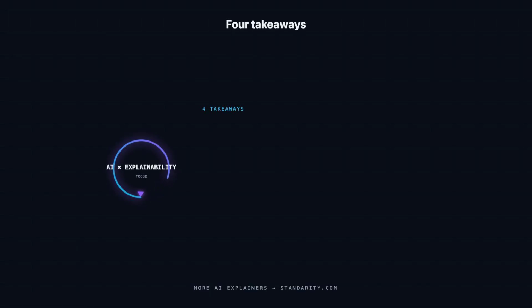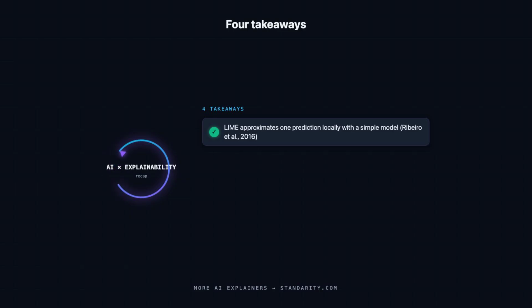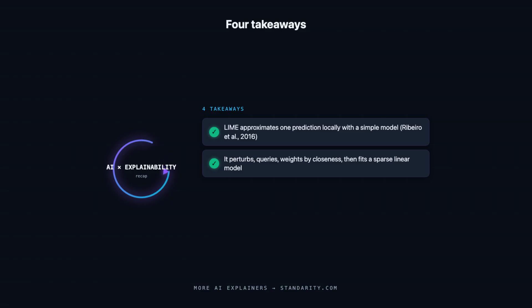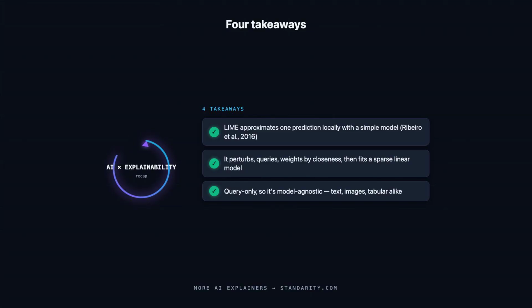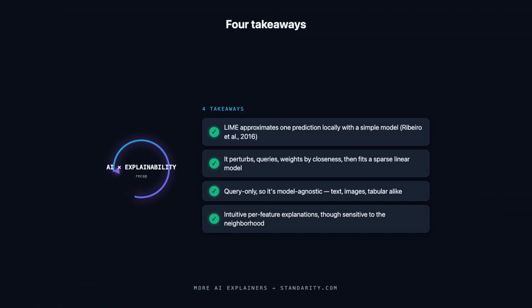All right, let's lock in the essentials. LIME explains a single prediction of any black box model by approximating it locally with a simple, interpretable model, from Ribeiro and colleagues in 2016. It perturbs the input many times, queries the model, weights the samples by closeness, and fits a sparse linear model to that local dataset. Because it only queries predictions, it stays model agnostic and gives intuitive per-feature explanations, though results can wobble depending on the perturbation and neighborhood. Get LIME, and even the most opaque model can answer why it decided this.